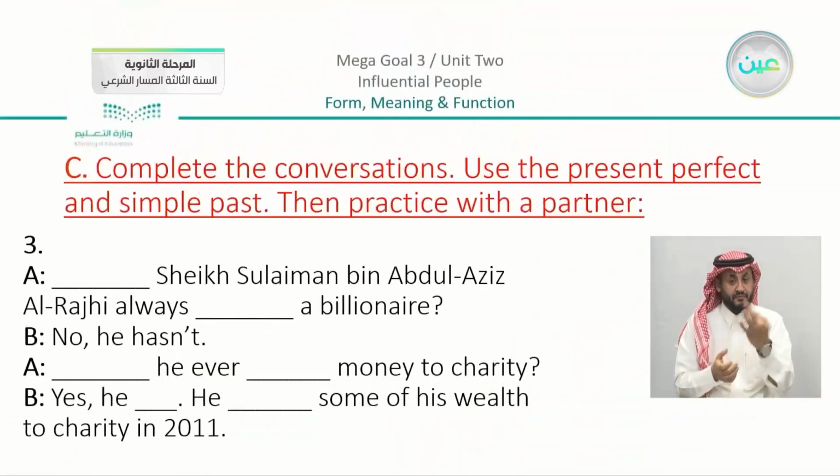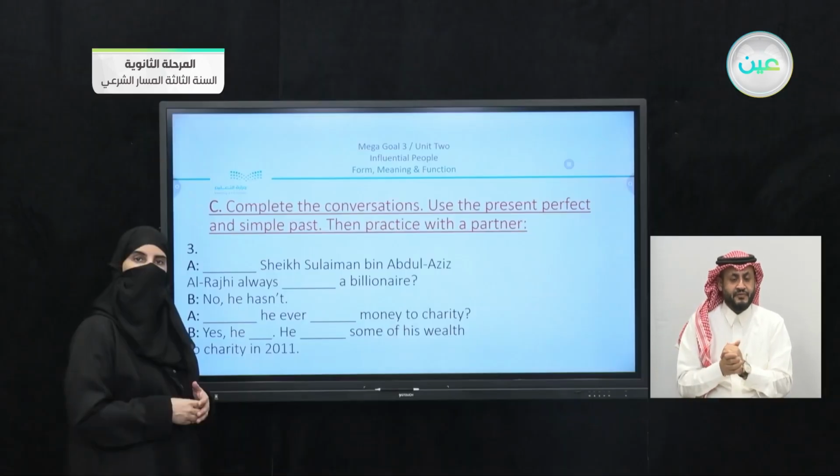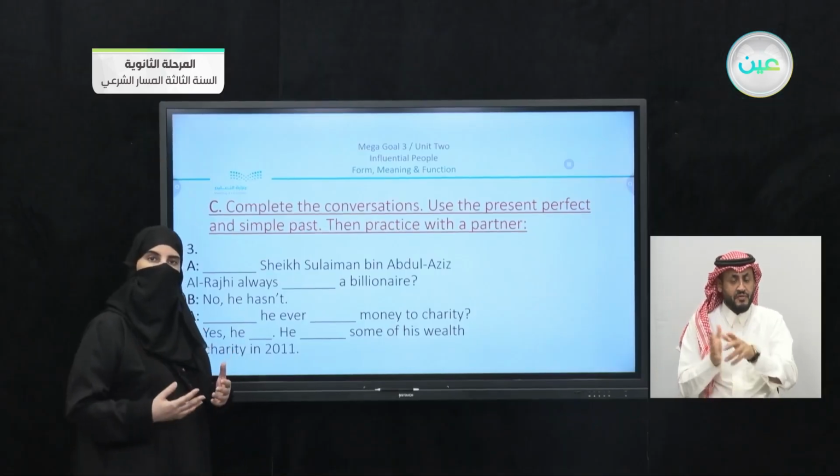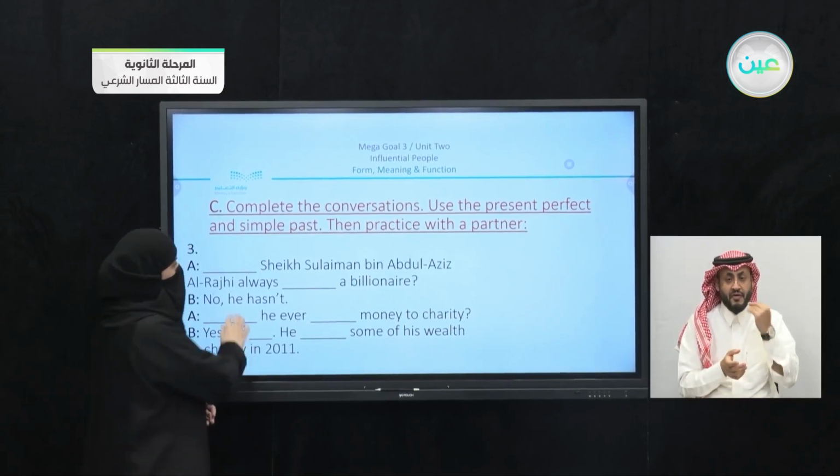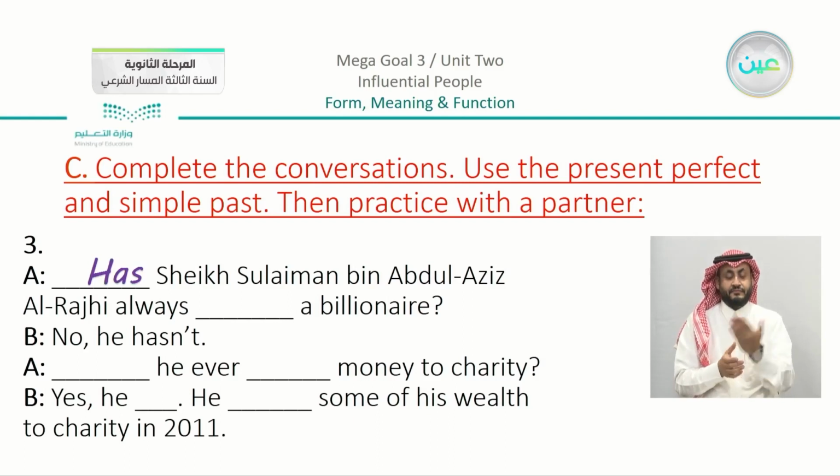Now we're going to complete with the second one. We have here number 3. Now we have blank, Sheikh Sulaiman bin Abdulaziz al-Rajhi, always blank a billionaire. This is a question. Now I'm talking about someone, a figure, from the past until his present history. So here I'm going to use has.